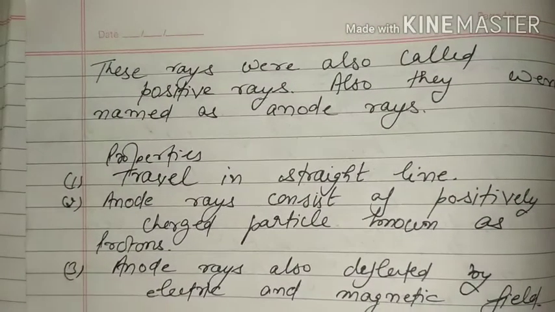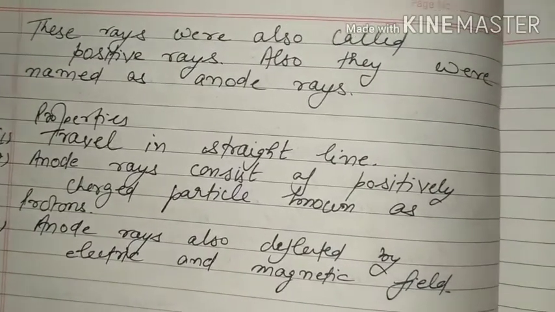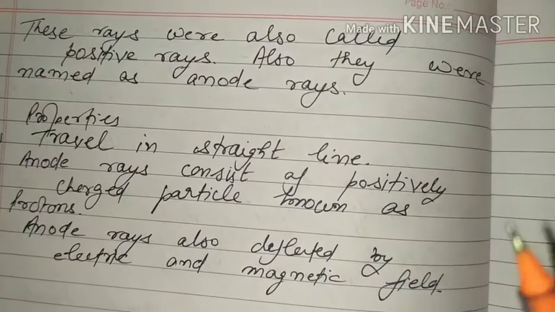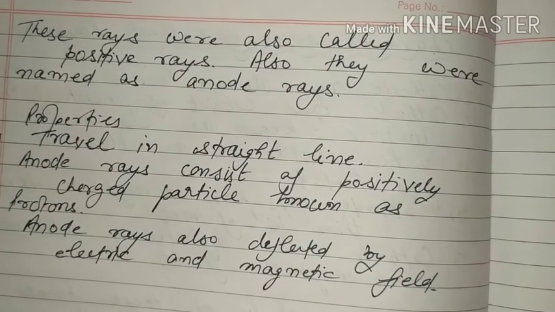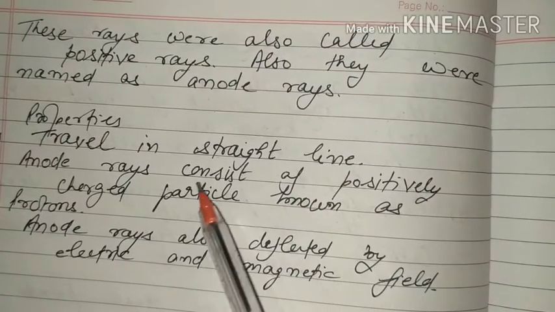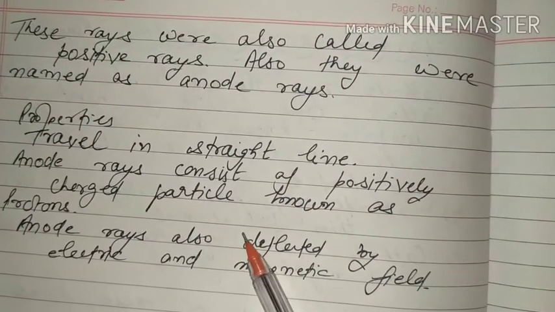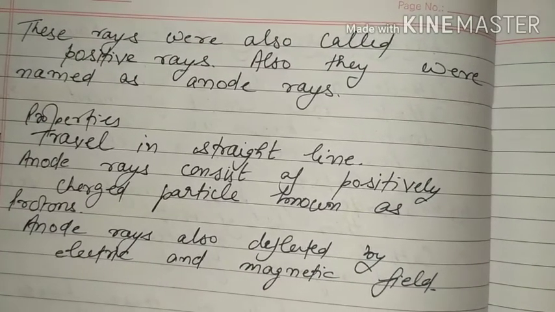Now some more points. These rays are called positive rays and they were named anode rays. Means rays come from the anode side, that is called positive rays, and the positive particles are known as protons. Properties: they travel in a straight line. Anode rays consist of positively charged particles known as protons. Anode rays are also deflected by electric and magnetic fields.